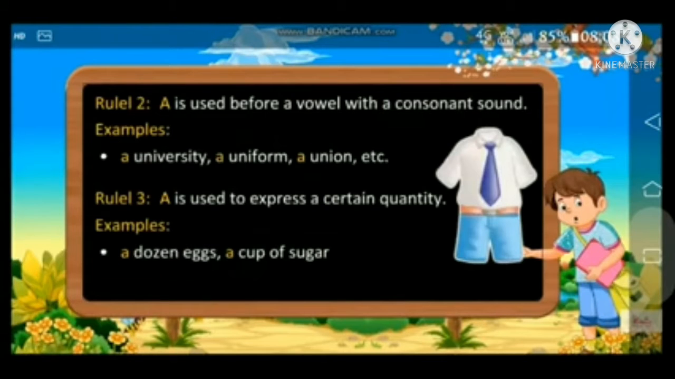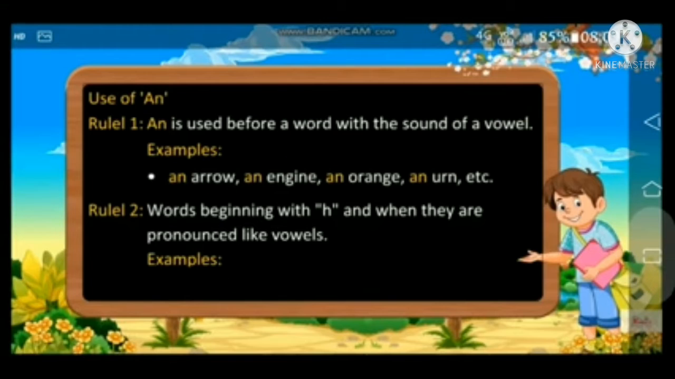So a is used before a vowel with a consonant sound. Example: a university, a uniform, a union, etc. A is used to express a certain quantity, like a dozen eggs, a cup of sugar.